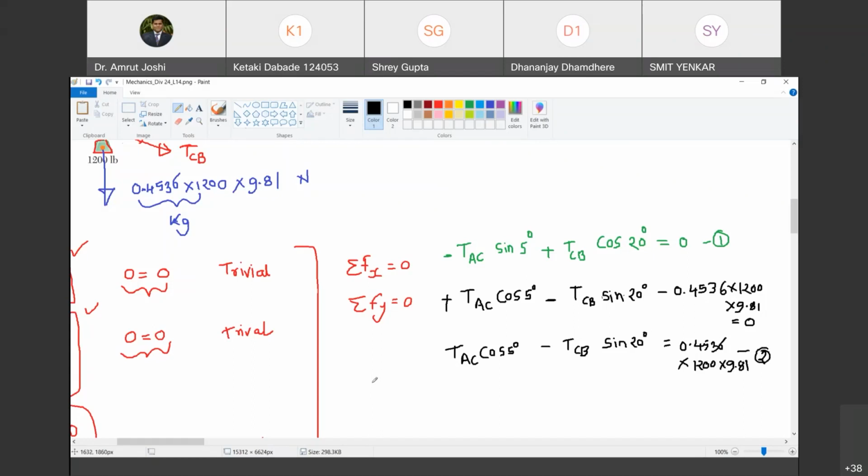Yes, sir. So can you solve for them? I hope you know how to use a calculator to solve for these equations. Please make use of that.